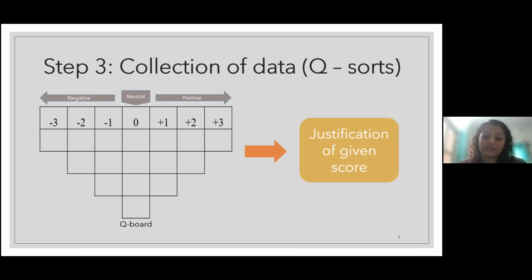Whereas for +3, let's say for instance, I like leopard. As someone working as forest staff, I like leopard, and I need to give justification of why I like leopard compared to other animals that are scored less. My justification can be that I love their behavior. They are a very elusive animal, and a very charismatic animal. So that can be my justification, right? That way it is followed by justification of the given score.